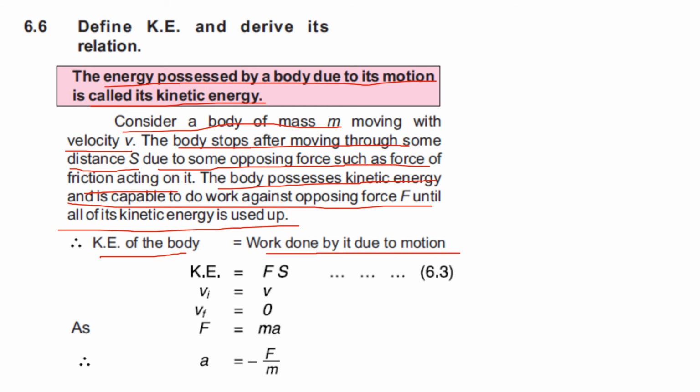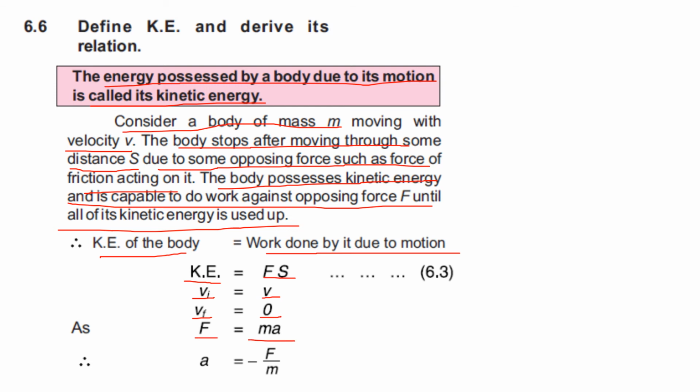So kinetic energy is represented by KE and work done is equal to Fs. Initially the body is moving, so Vi is equal to v, and then when the body stops, its final velocity Vf will be equal to 0. According to Newton's second law, F equals ma.